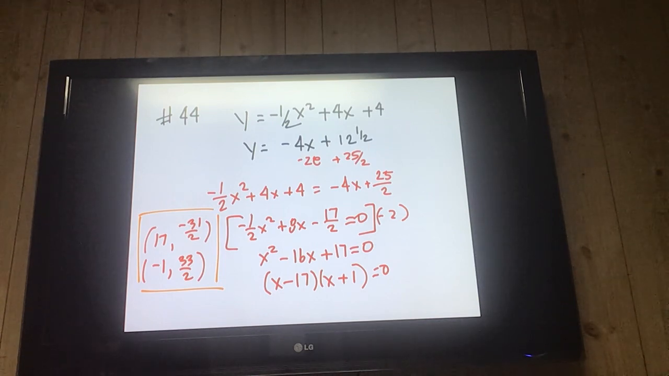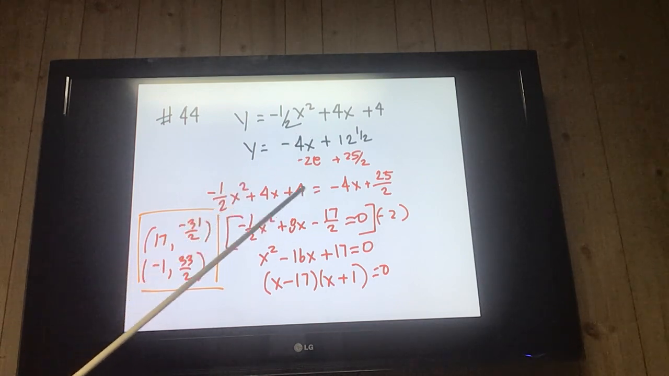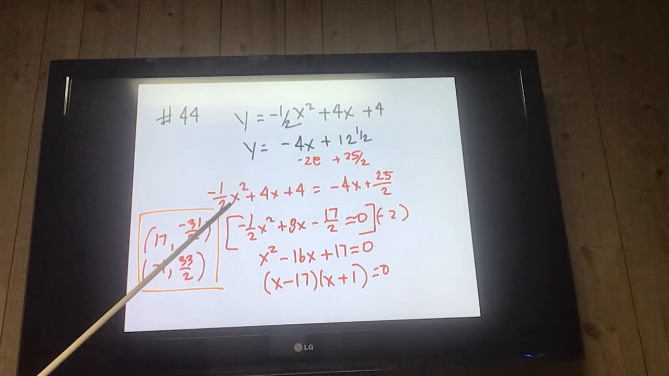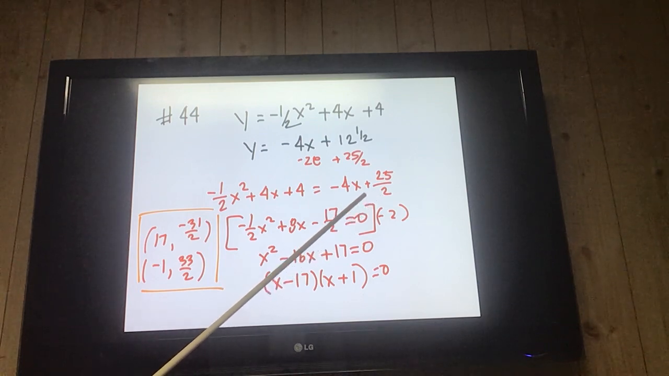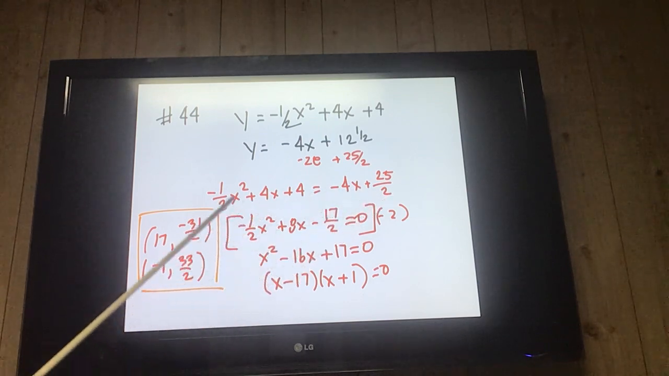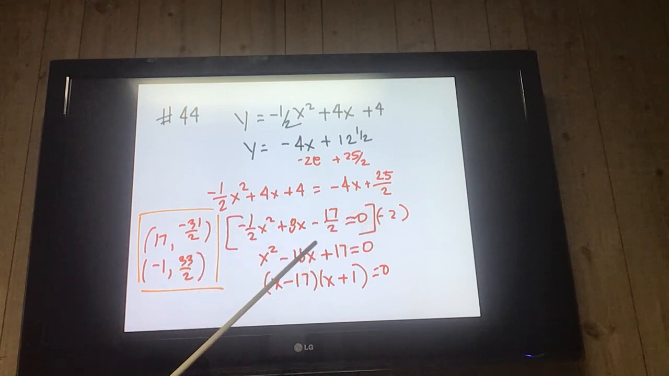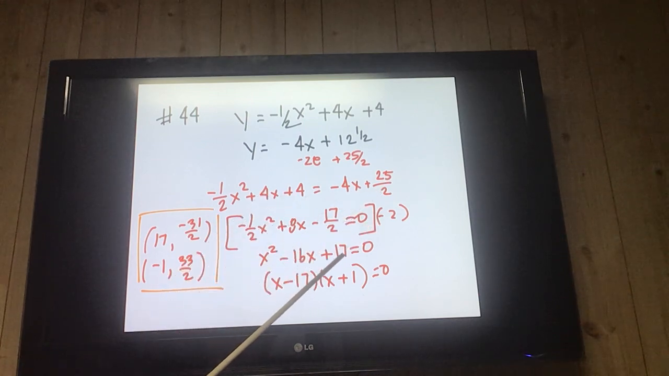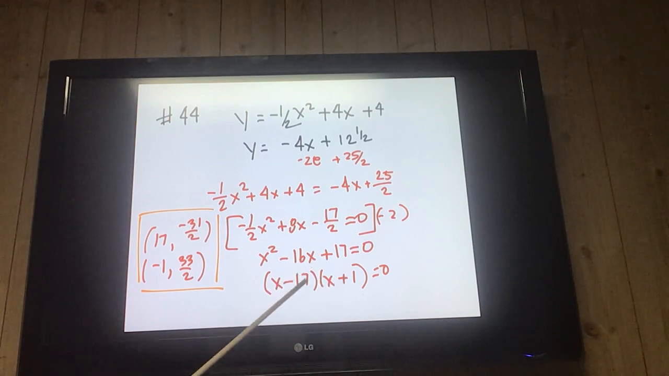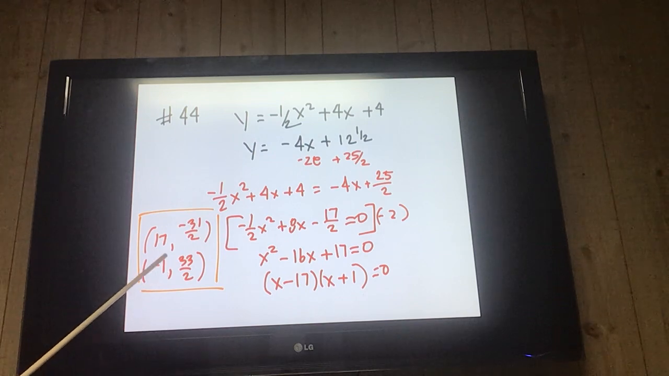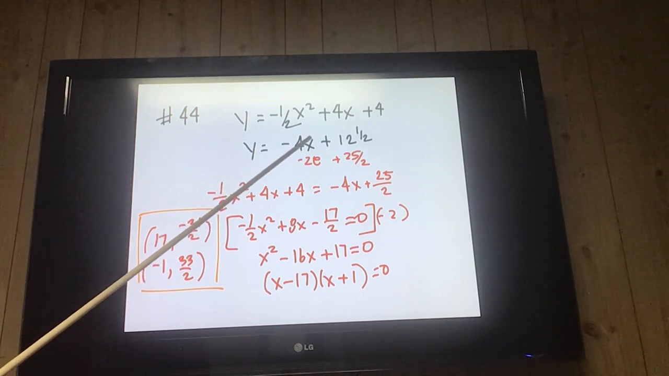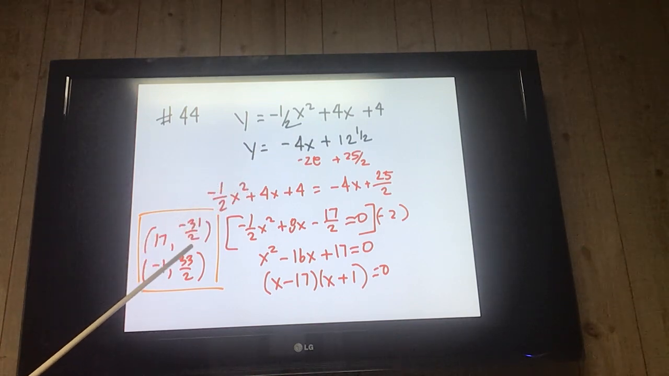All right, 44. I had to do some things first to do this, so I substituted like we did. Bring everything over. Should have got rid of my fractions first. I multiplied everything by 2, but I brought everything to one side and then got rid of my fractions. So I get x squared minus 16x plus 17. Factor 17 and 1, so I got 17 and negative 1. Then therefore I just plug them back in to one of these to get negative 31 over 2 and 33 over 2.